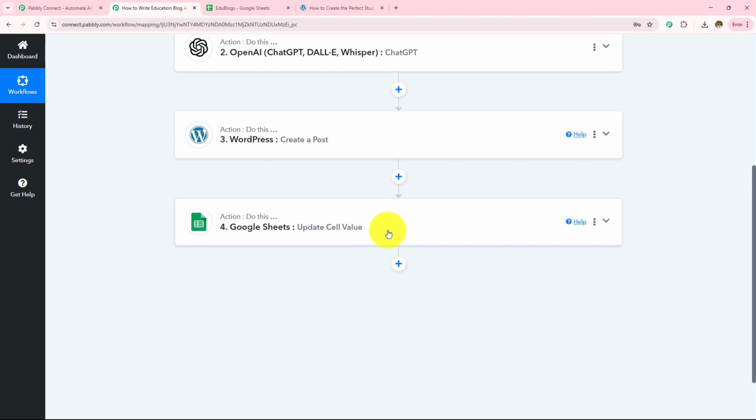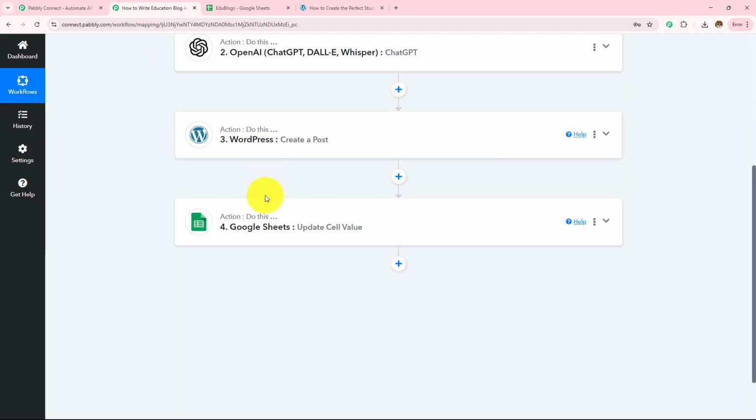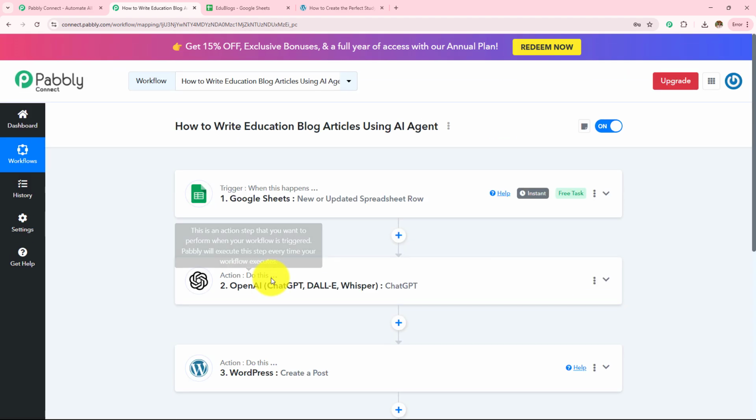We have also added an action step, update cell value. Let's open my Google Sheets spreadsheet and you can see the status has changed to posted. So this is how this automation workflow is going to run, and now to learn how to create this, let's start creating this from the beginning.